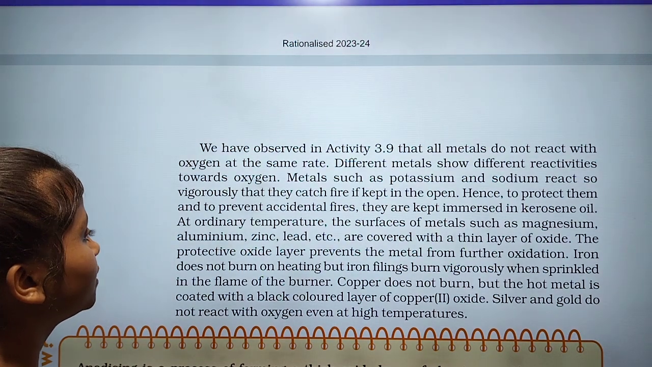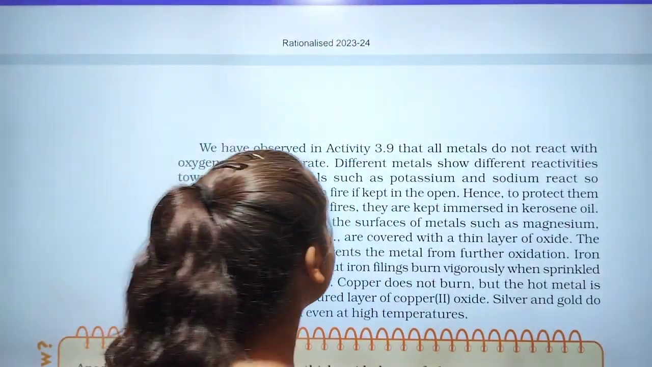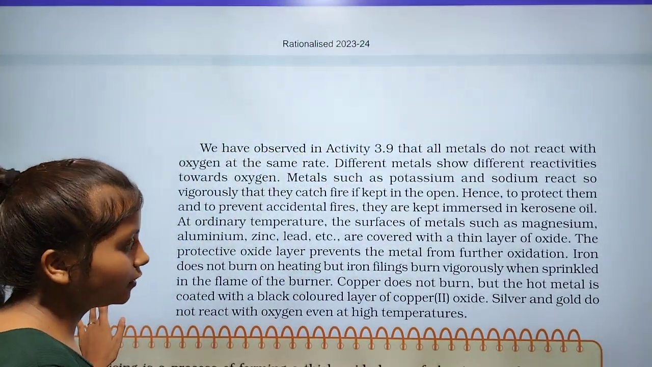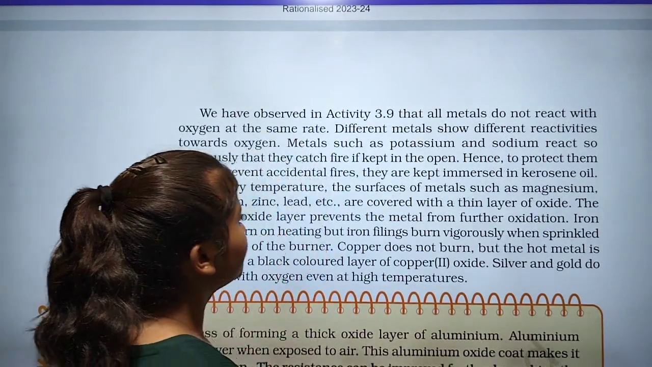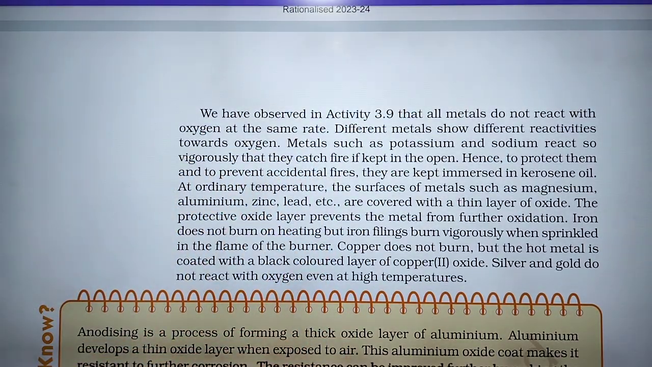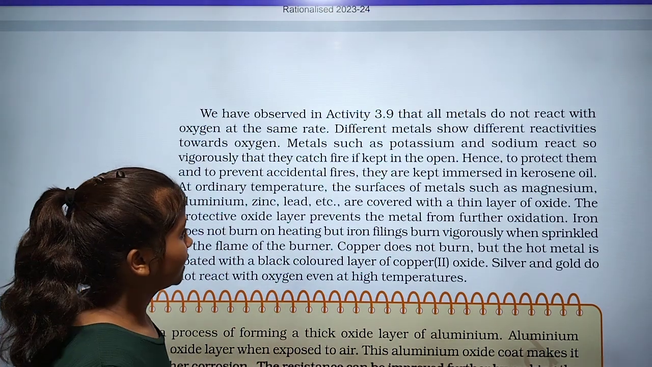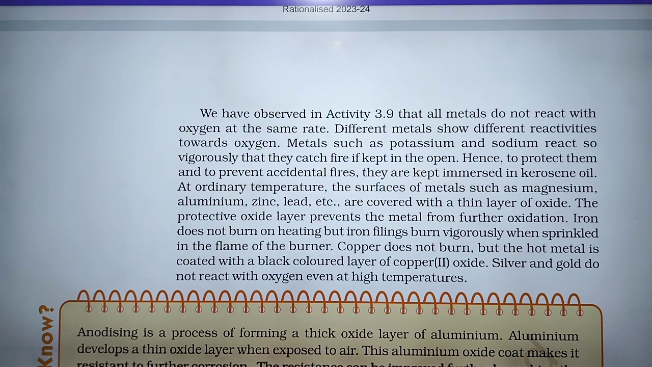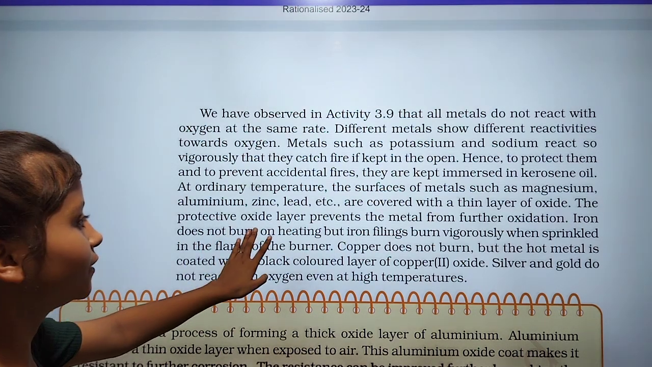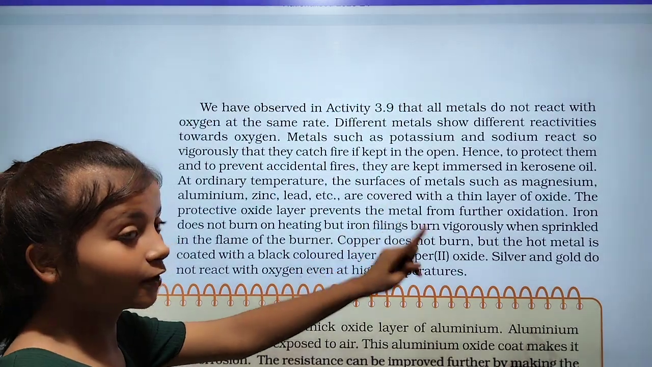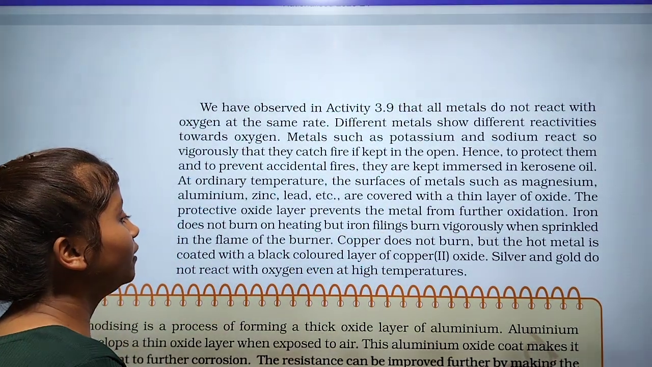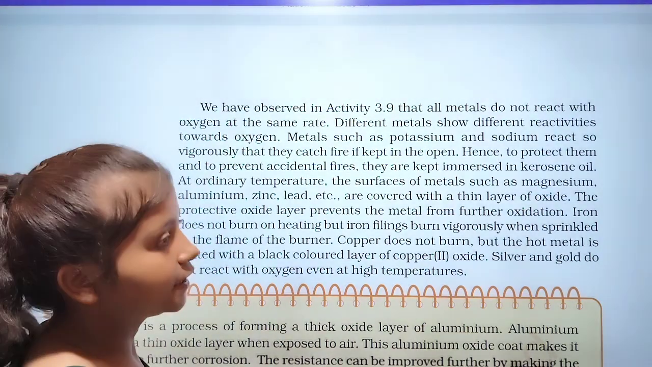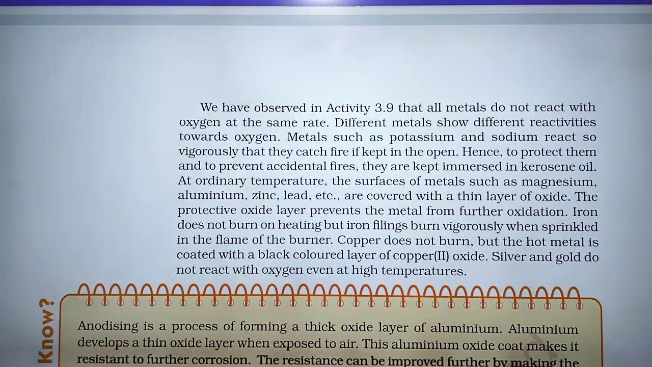At ordinary temperature, the surfaces of metals such as magnesium, aluminium, zinc and lead are covered with a thin layer of oxide. This protective oxide layer prevents the metal from further oxidation. It means magnesium covered by the protective oxide is protected from further oxidation.